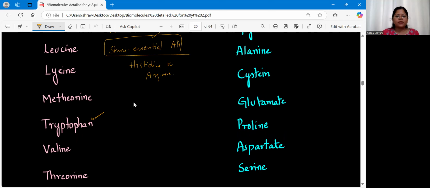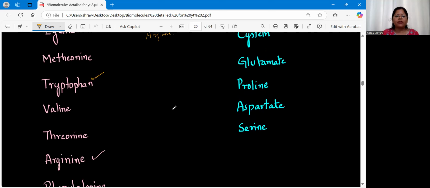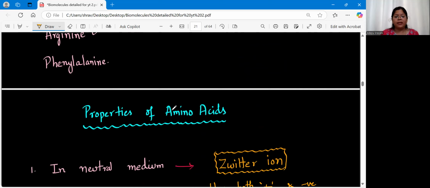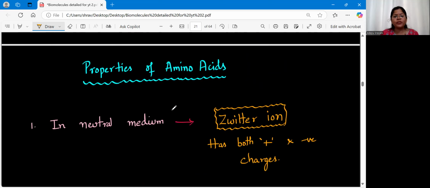Clear? So this is all about the classification of amino acids based on whether they are synthesized in the body or not. So this is all about the classification. Clear? Once more, if you quickly go through the classification. First classification is based on whether the R group has got the carboxylic group or the amine group, additional carboxylic or amine group. So based on that, we can classify them as the neutral amino acids, acidic and basic. Clear? Examples you have to remember.